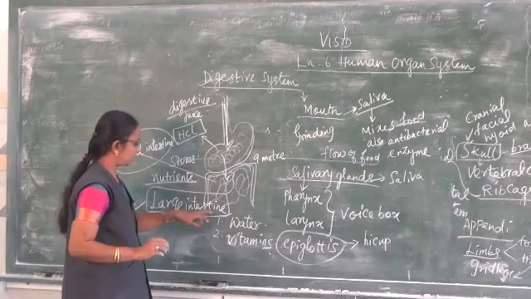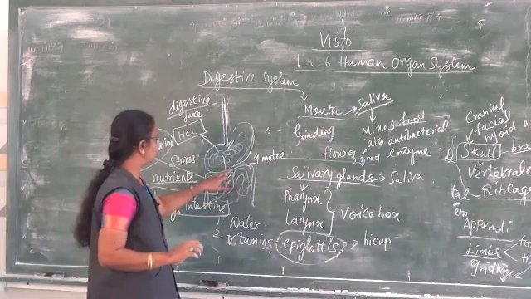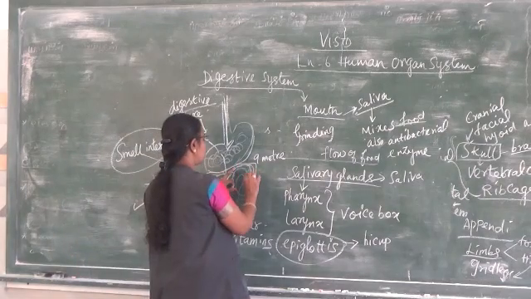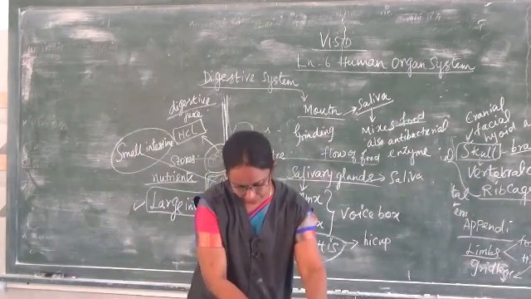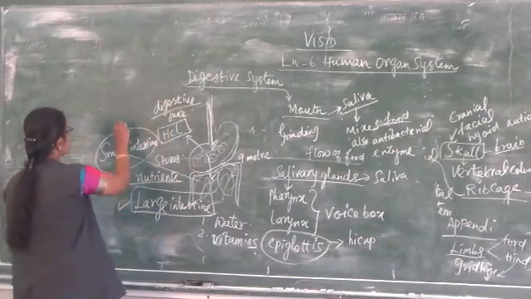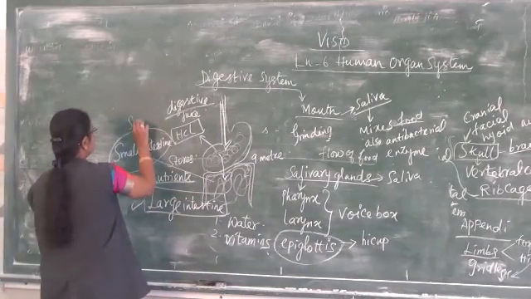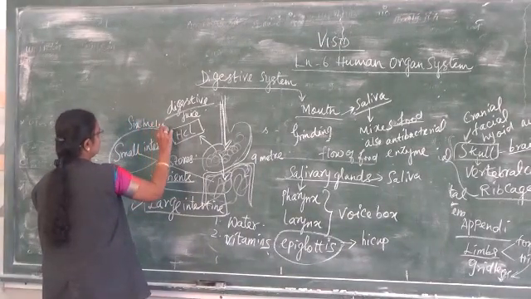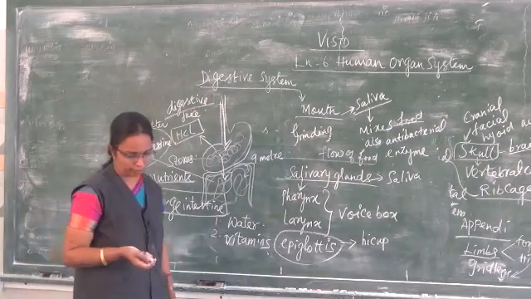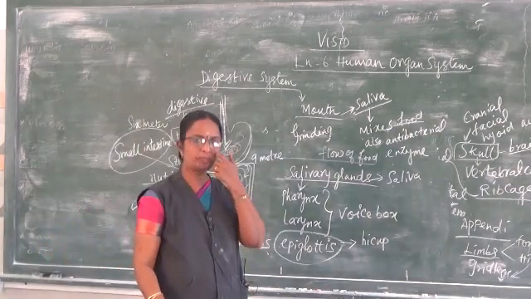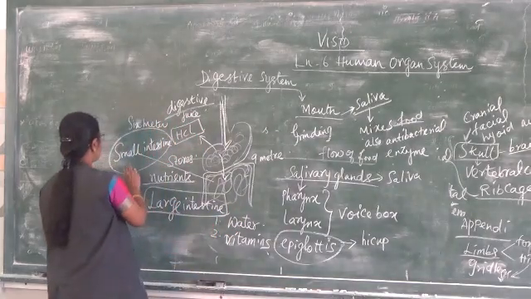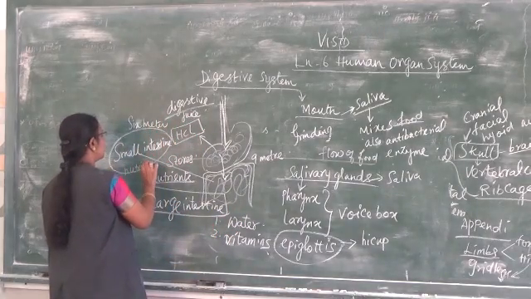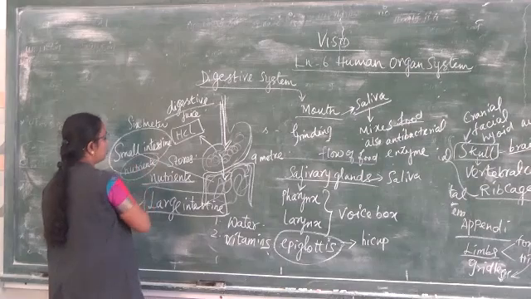This small intestine, after the food enters the large intestine, it goes to the small intestine. What does it do? It is a long tube that is 6 meters long. So what does it do? It absorbs the nutrients from the food we have taken in. So absorption of nutrients, all the nutrients are absorbed by the small intestine.